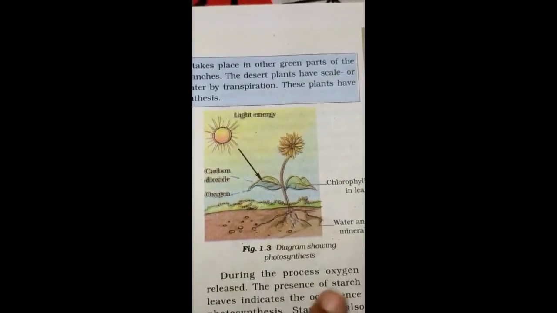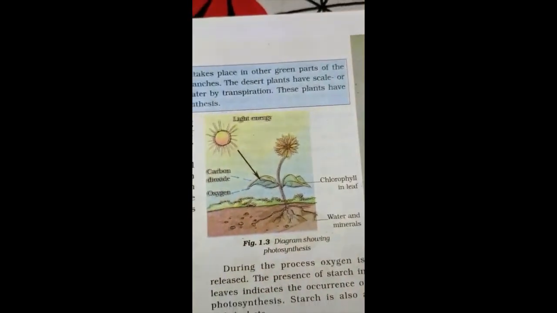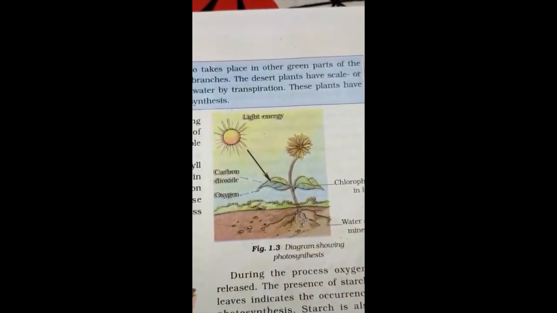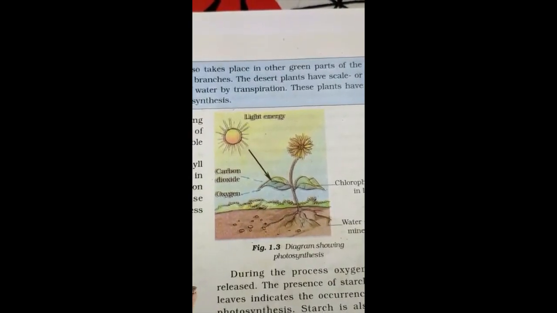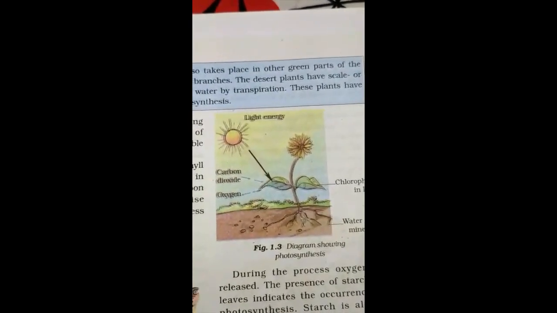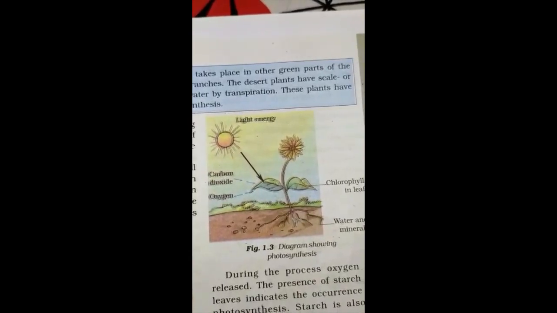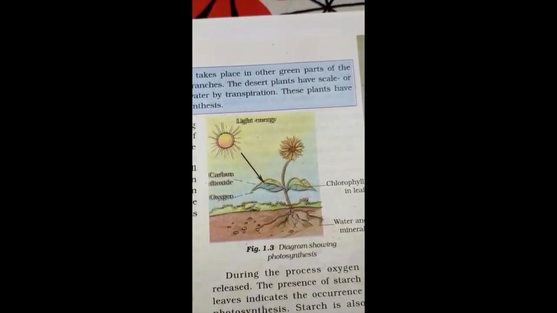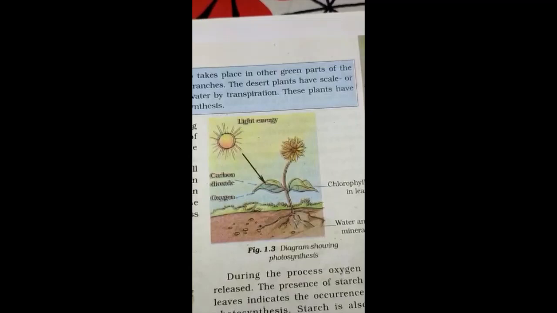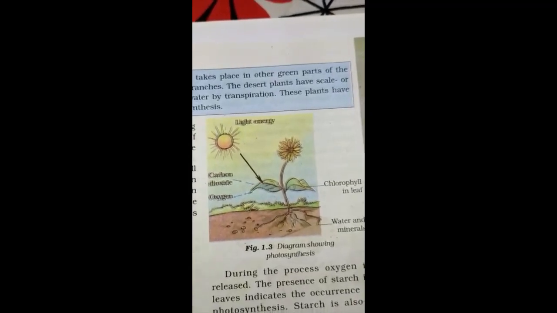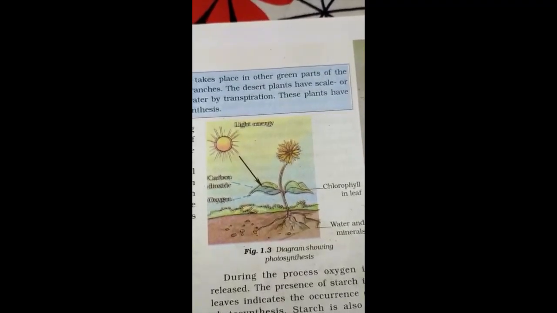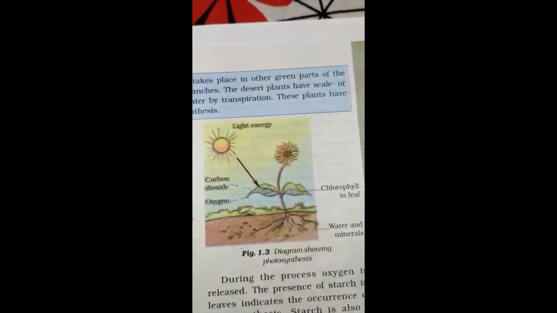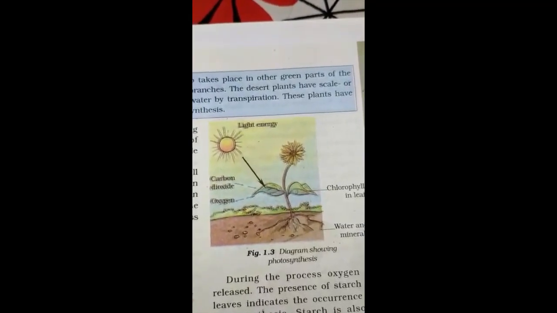So this is the diagram showing photosynthesis. Here leaves contain chlorophyll. That chlorophyll traps the energy of the light, and carbon dioxide enters the plant through stomata present on the surface of the leaves, and roots absorb water from the soil and then transport it through the stem to the leaves. Leaves prepare the food using all these four elements, that is chlorophyll, water, sunlight and carbon dioxide. So that's all for the process of photosynthesis.